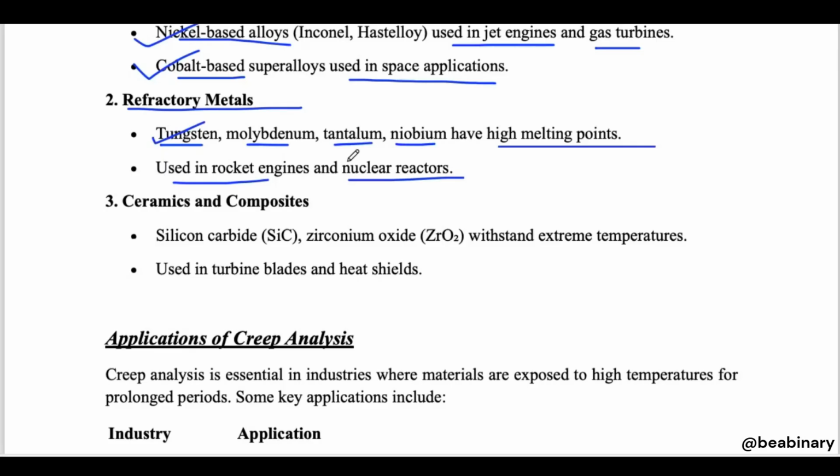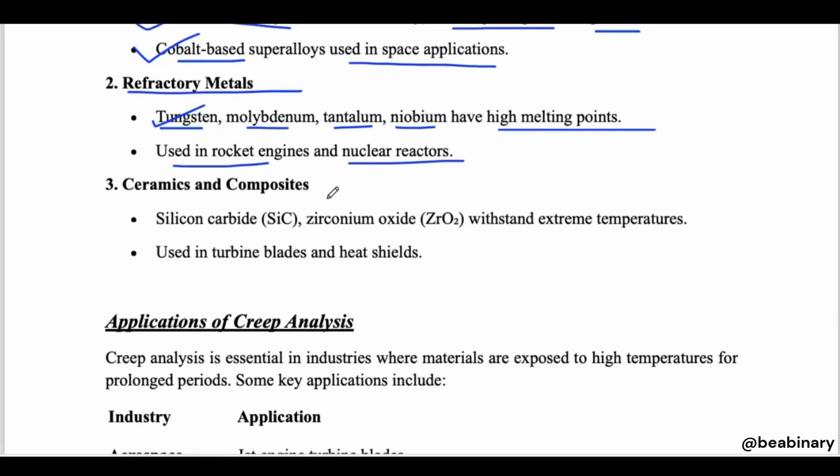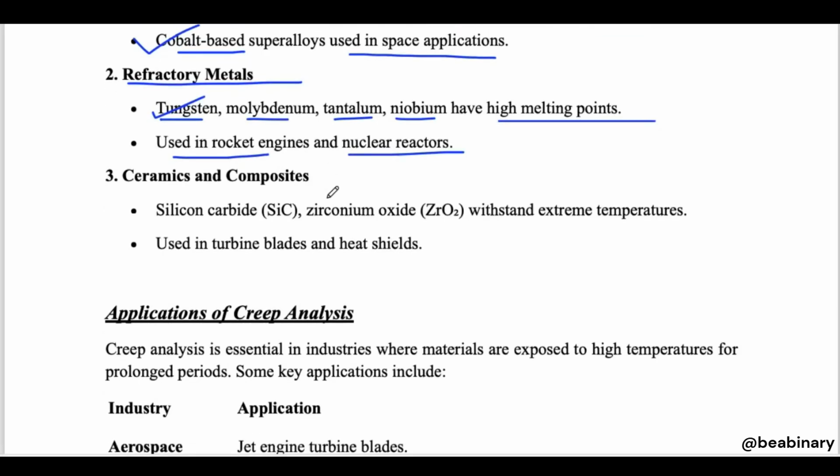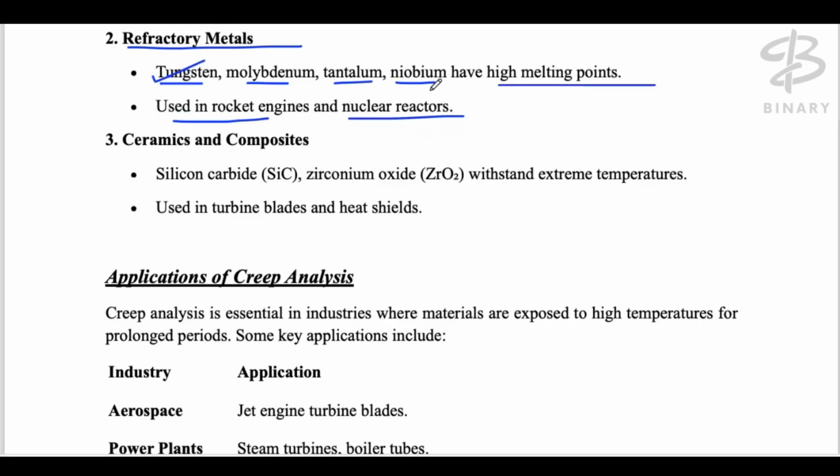They had a filament, and that was a filament of tungsten, right? So why do they have a very high melting point? They cannot melt very easily at a low temperature. They will melt at very high temperatures. That's why they are used in rocket engines and nuclear reactors, so that they do not experience creeping.